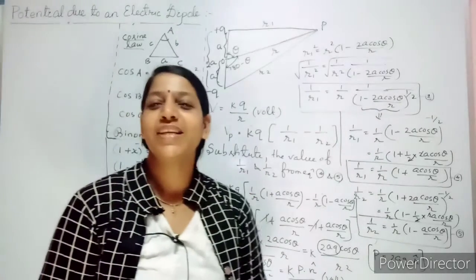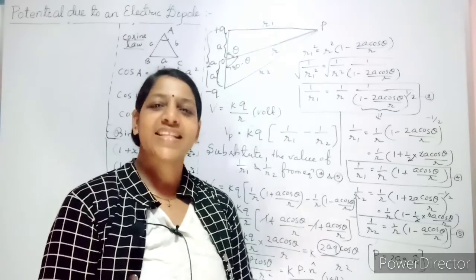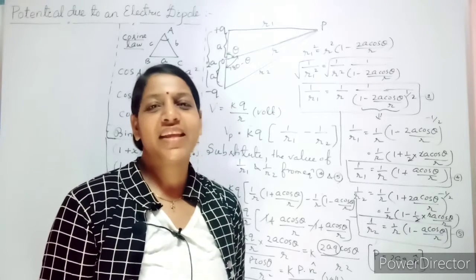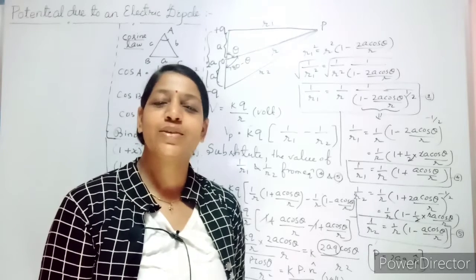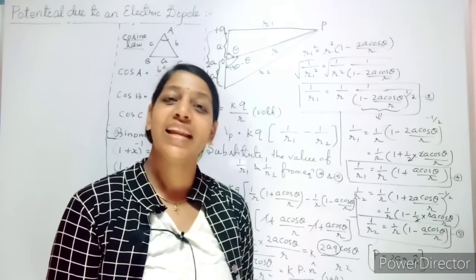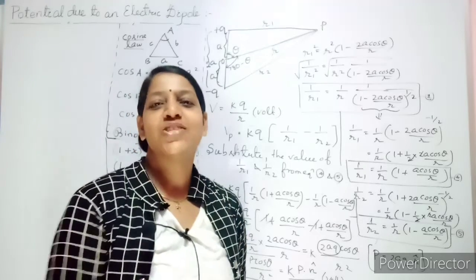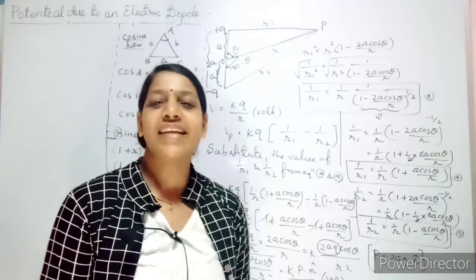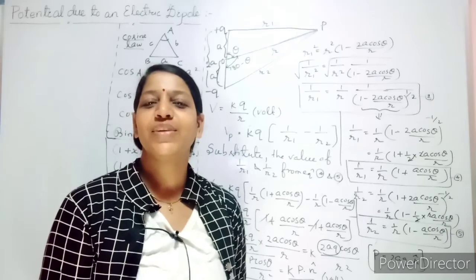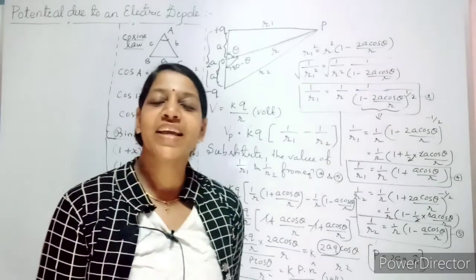So what are you concluding from this? For your dipole, when you are taking the electric field axially, it varies inversely to the cube of the distance. Similarly, if you are taking it equatorially, it also varies inversely to the cube of the distance. In both cases, axial and equatorial, for electric field. But coming to your electric potential for your electric dipole, it varies inversely to the square of the distance from the center of the dipole. That's what its expression is, Kp cos theta by R square.